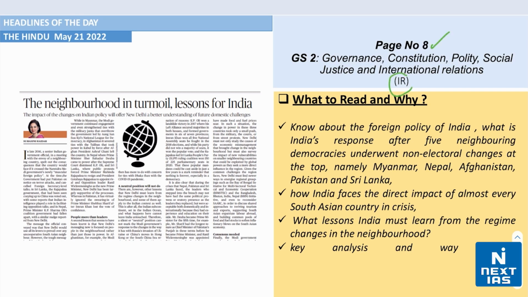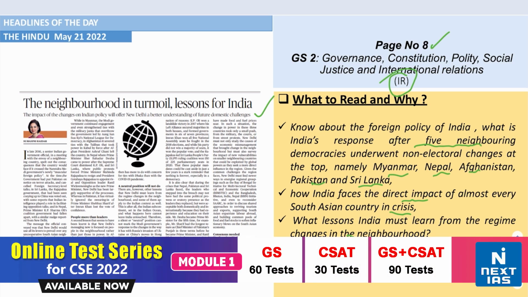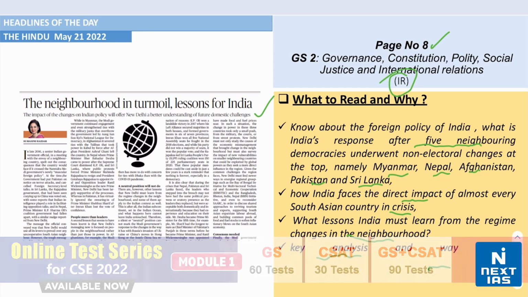This is coming from the topic of international relations. The headline says that the neighborhood in turmoil lessons for India. Now, understand and know about the foreign policy of India and what is India's response after five neighboring democracies underwent non electoral changes at the top, namely Myanmar, Nepal, Afghanistan, Pakistan, and Sri Lanka. Understand how India faces the direct impact of almost every South Asian country in crisis. Also, what lessons India must learn from the regime changes in the neighborhood. Also, have a key analysis and the way forward to it.